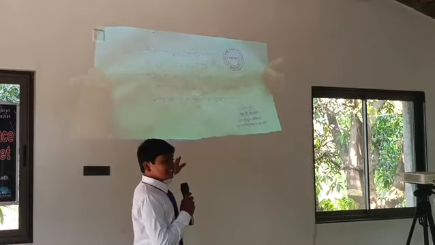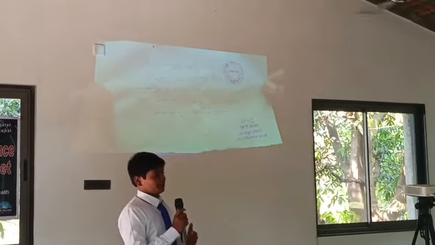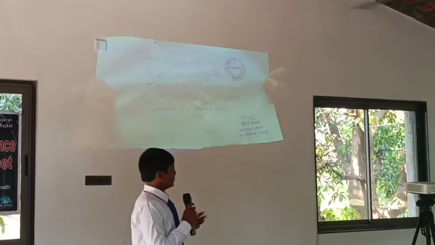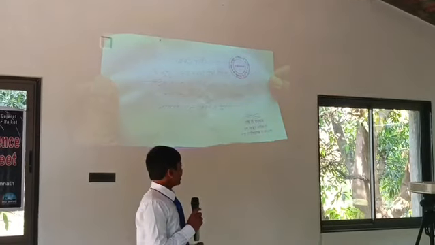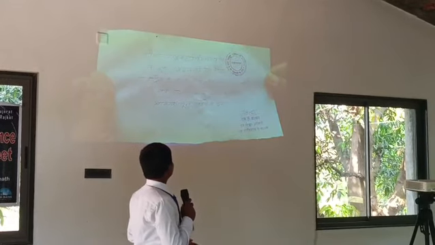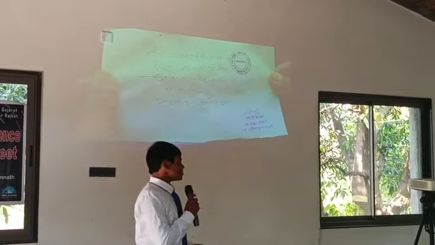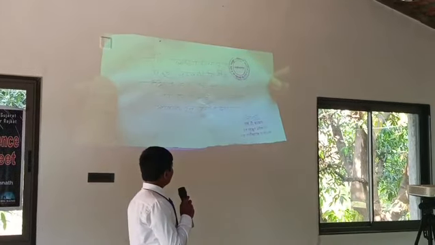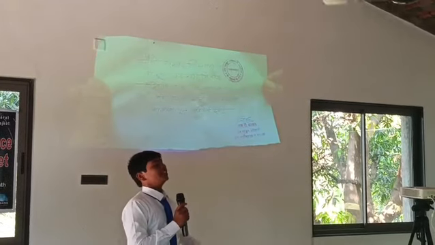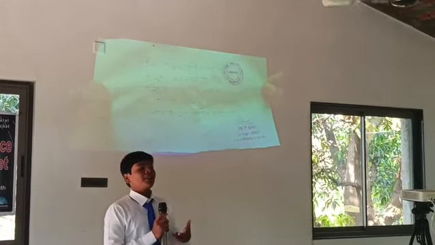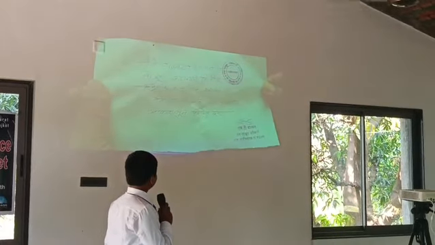Next. So this is the inspection report. On the same day, 3rd March, the Tehsildar sir came there and did an inspection. This is the inspection report in which they say that on 3rd March 2025, between 2 p.m. to 2:30 p.m., stones fell from the sky, because they also didn't have any idea what type of stones they were.